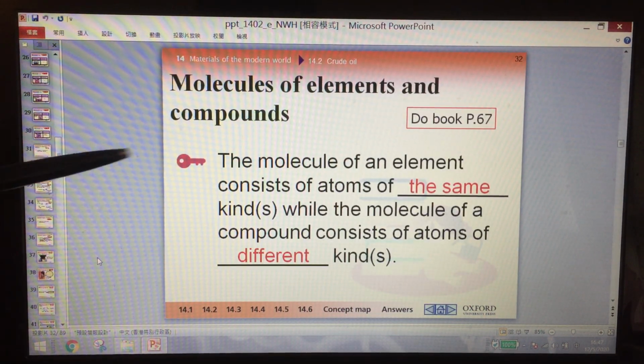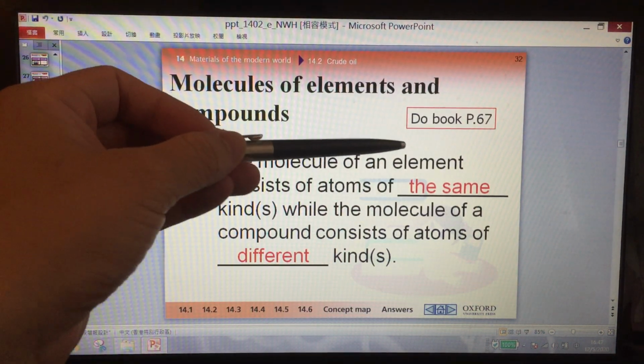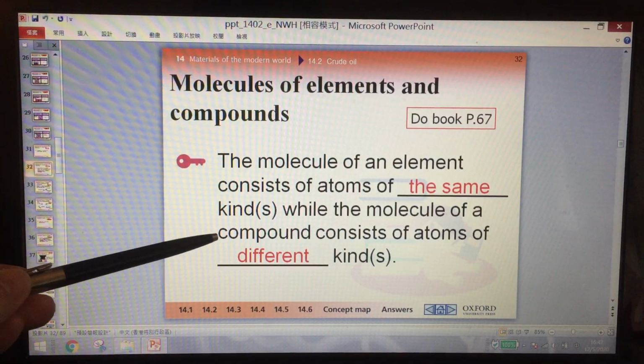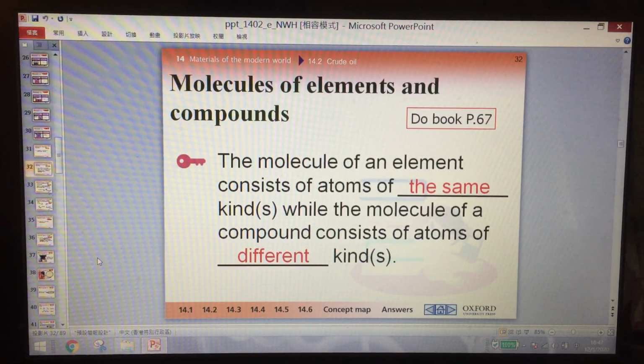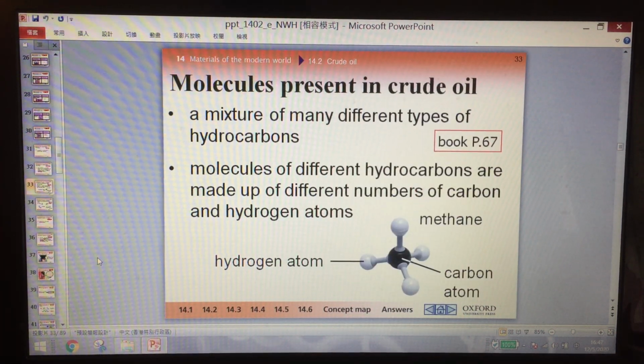So what is an atom? What is a molecule? What is an element? What is a compound? I hope you are very clear. Okay, I make a pause here.